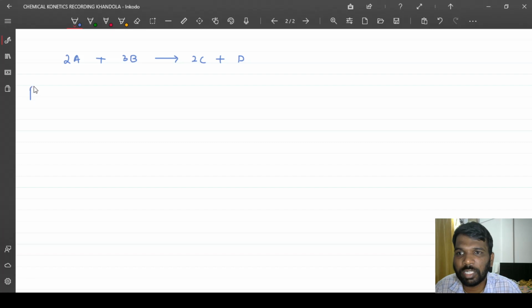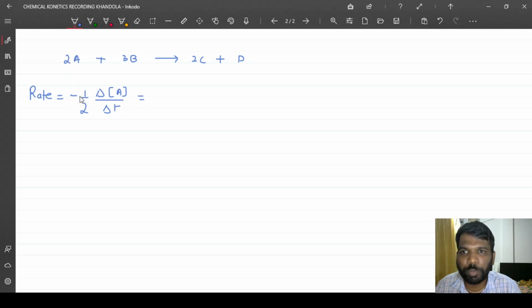See, as I said at the beginning, rate could be expressed in terms of the decrease or increase in concentration. With respect to reactants it will be a decrease in concentration of any one of the reactants, or an increase in concentration of any one of the products. By convention, this is how we write. Rate is equal to minus 1 by 2 delta A by delta t, where the square bracket represents concentration.